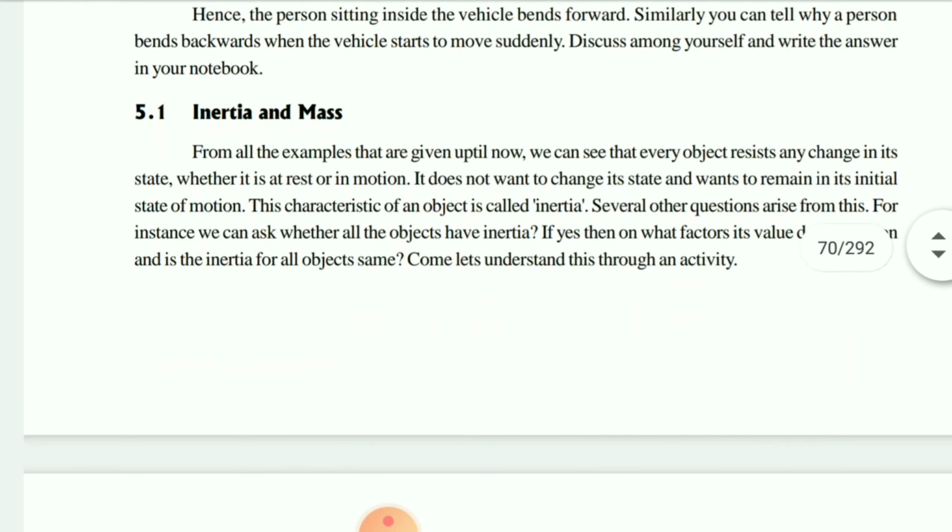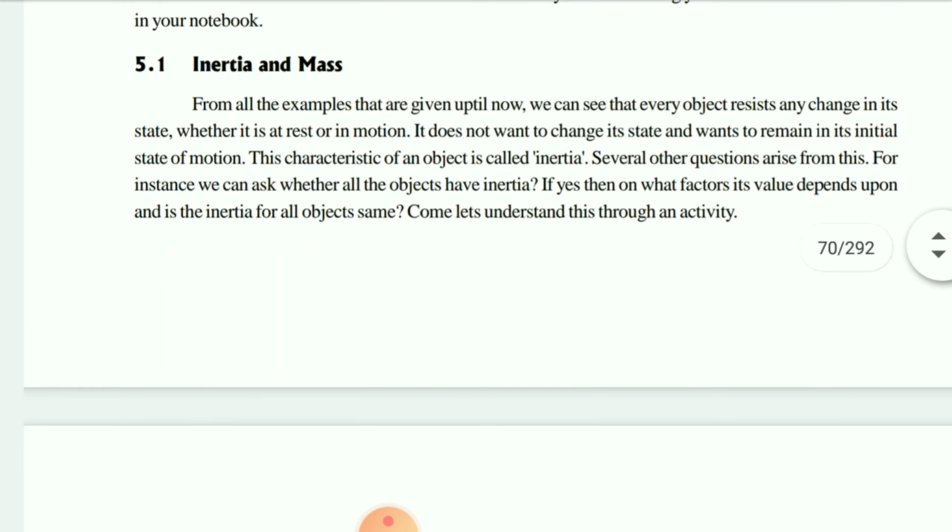Okay, children, inertia and mass, we will see what is inertia and what is mass. What is inertia? Let us see. Some examples are given where we can see that every object resists any change in its state, whether it is at rest or in motion. It doesn't want to change its state and wants to remain in its initial state of motion. This particular characteristic is your inertia. Suppose I am sitting, I don't want to move from here to another place. That will be my inertia, because I am storing the energy.